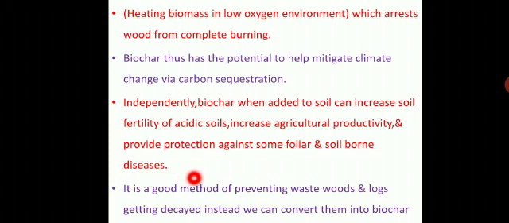It is a good method of preventing waste wood and logs from getting decayed. Instead, we can convert them into biochar.